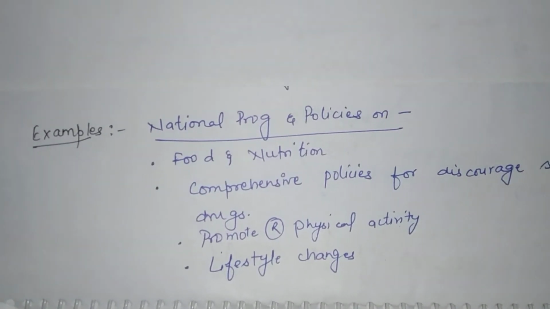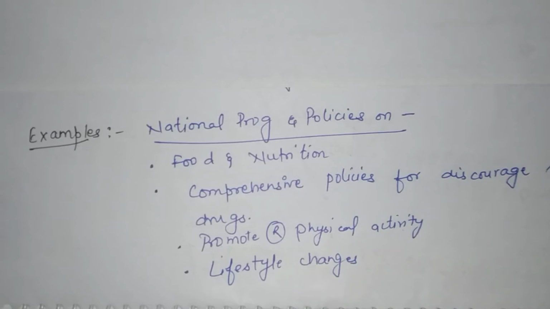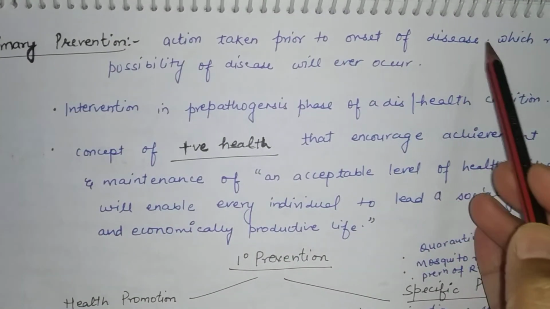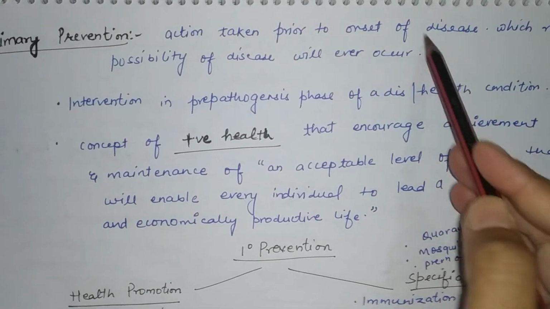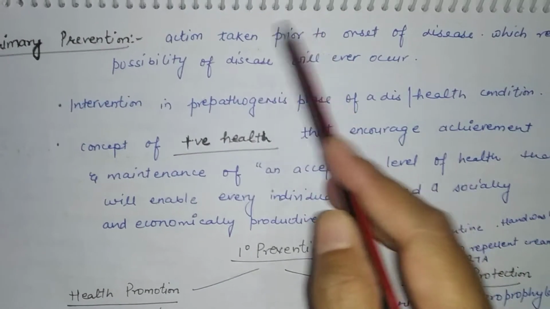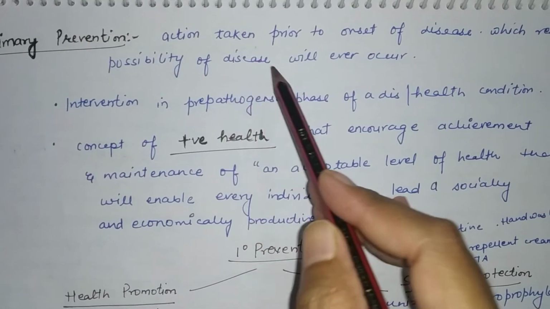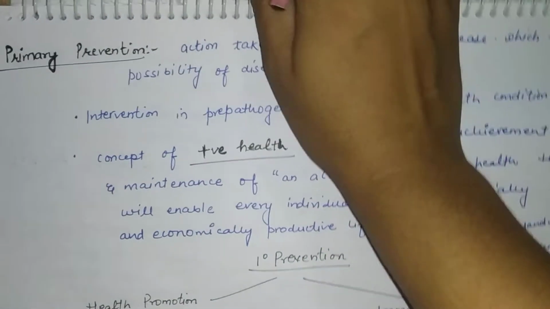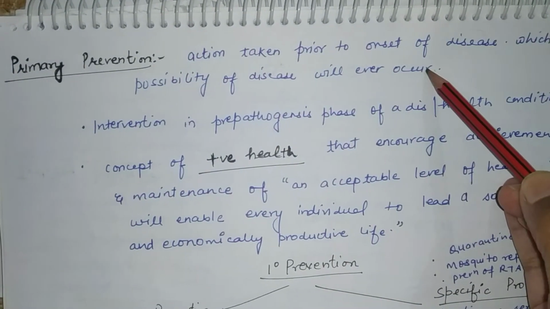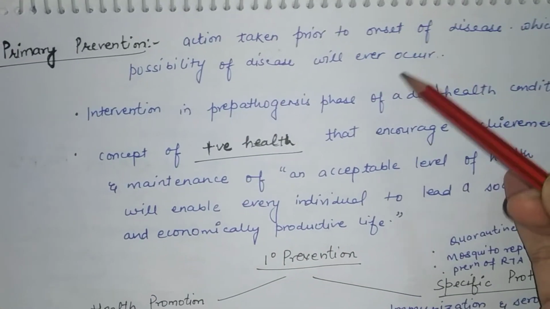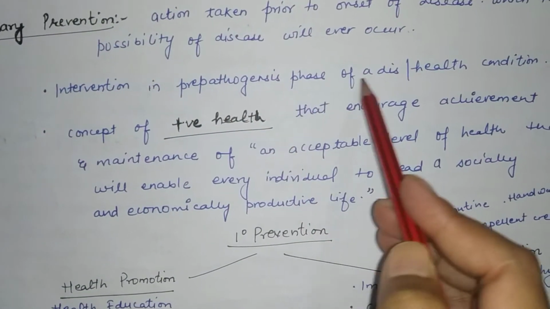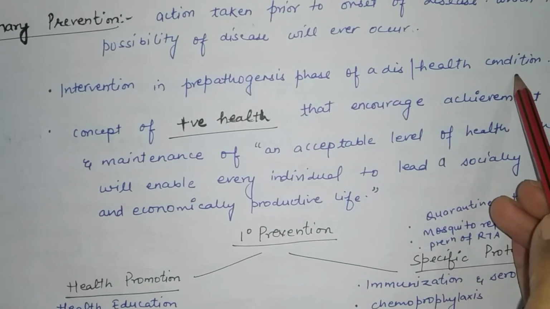Now we will see what we mean by primary prevention. Primary prevention is action taken prior to the onset of disease, before the disease condition occurs, so that the disease will not occur. That means the person is at risk that the disease may occur, but we are trying so that the disease will not occur. It is an intervention in the pre-pathogenesis phase of a disease or health condition.